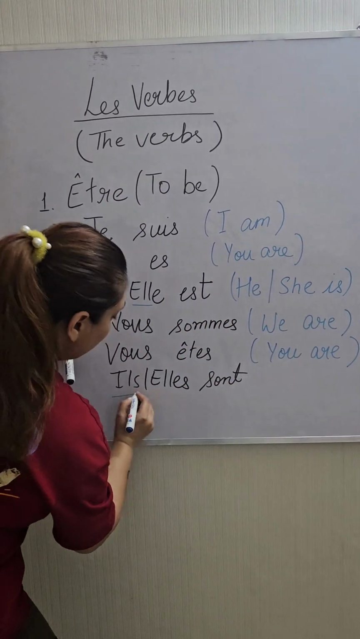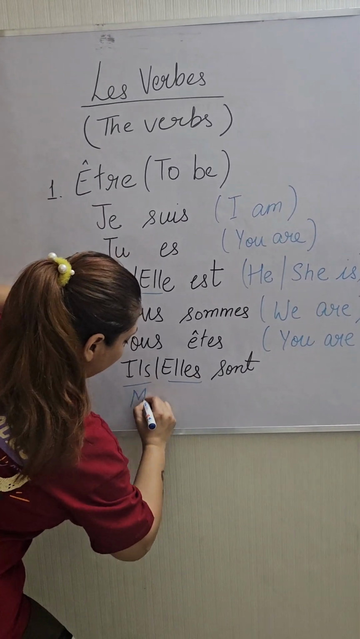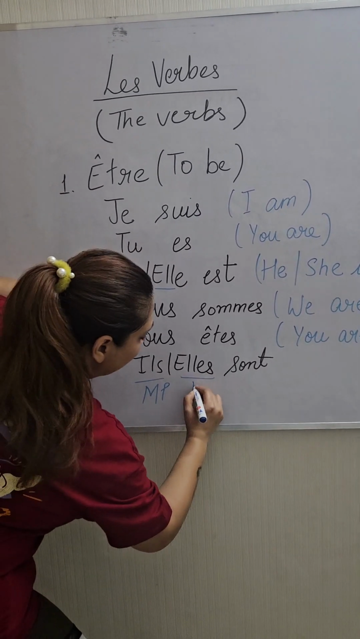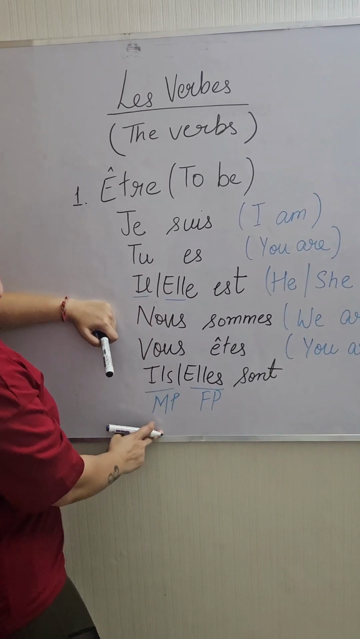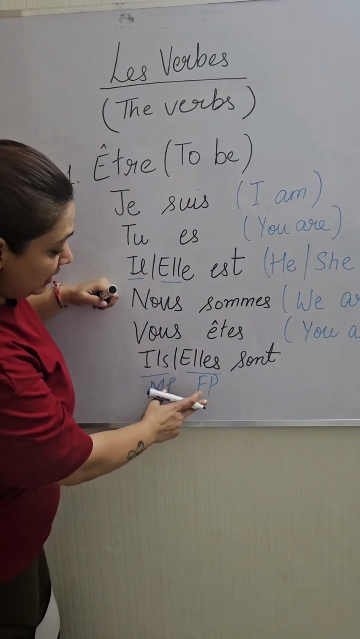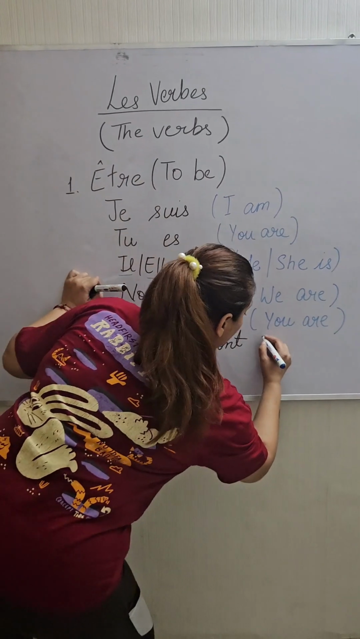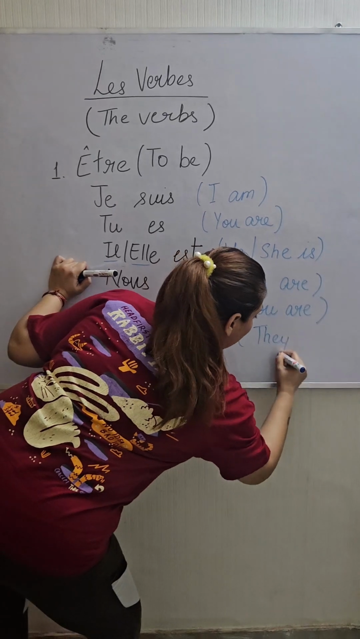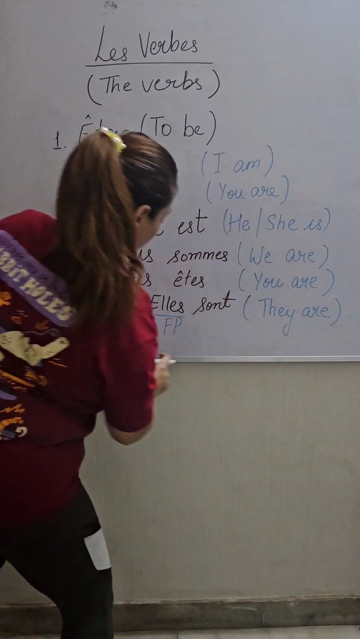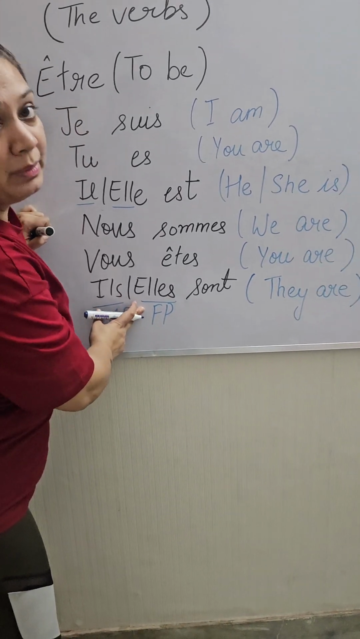Here il is written in plural, elle is written in plural. This means this is masculine plural and this is feminine plural. When we are talking about many males, this is called masculine plural. When we have many females, that is called feminine plural. So here the translation says they are. So they are masculine plural, they are feminine plural.